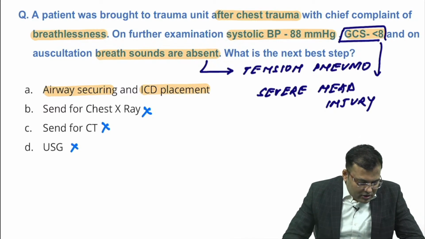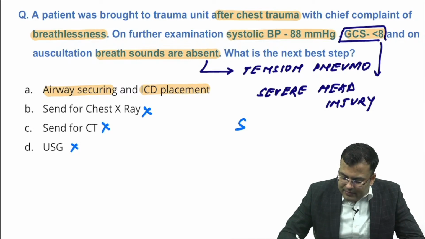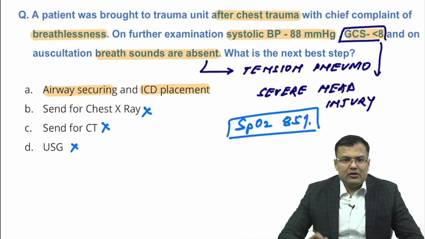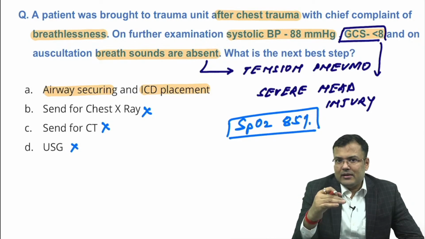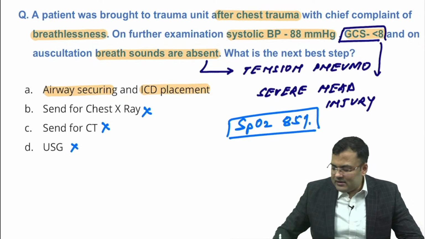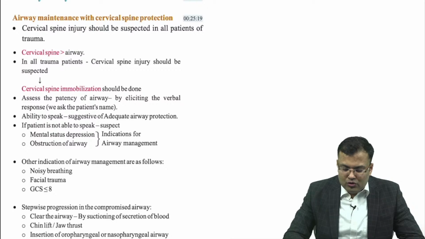Dr. Babu Bhai wants to say that SpO2 was also there. SpO2 was 85%. So, you can see here saturation is also lesser. So, in this case first secure the airway and after that go for ICD placement. Clear? This is very important, guys. Let us discuss what protocol we follow.